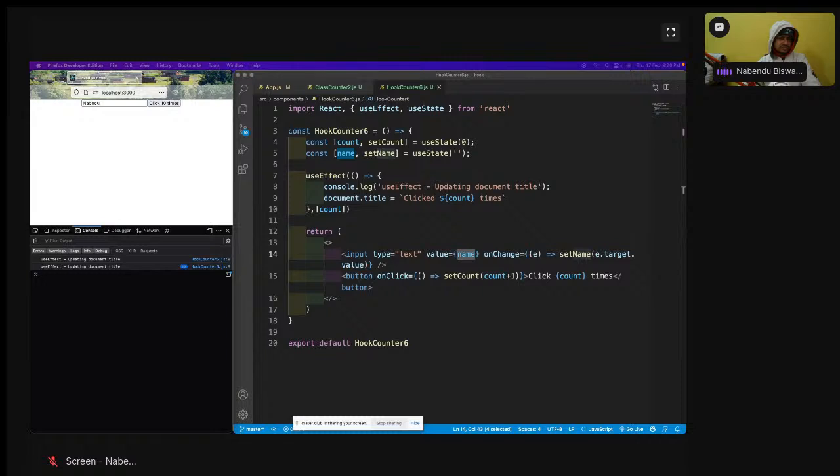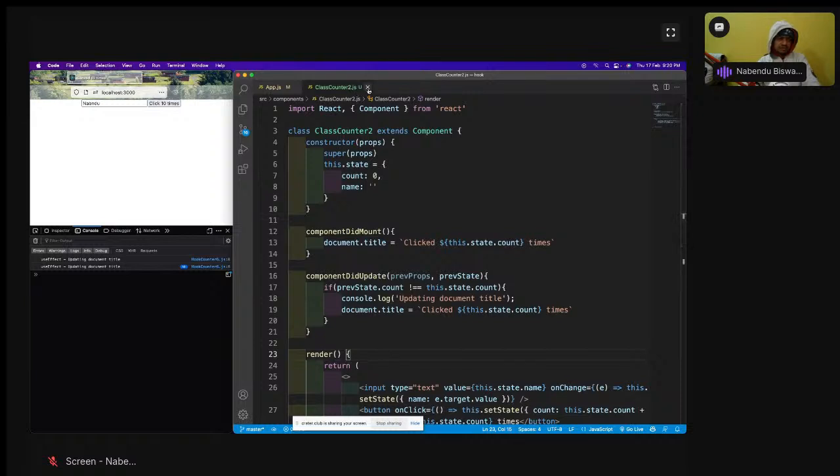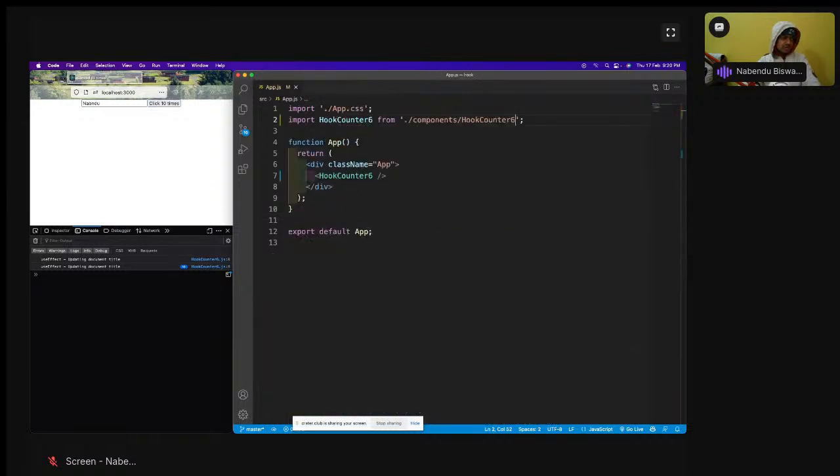Okay, so we have done enough of the counter thing. I can continue with counter, but we are going to do something else now. There are two more ways. There are four ways in which useEffect runs. So now we are going to learn useEffect only once, meaning in the componentDidMount way, I want to run it.